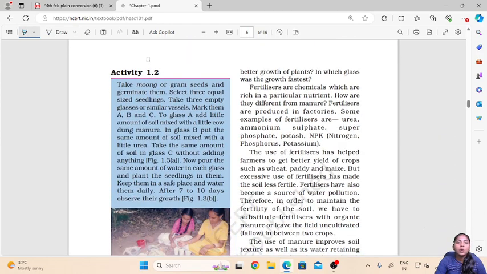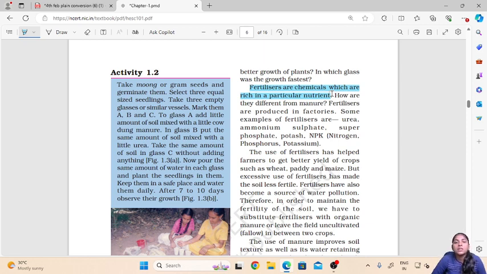So now we have seen what is manure and what are the different types of manures. Let us see what are fertilizers. Now we have already read that fertilizers are the substances which are provided to the plants in the form of nutrients for their healthy growth. So fertilizers are chemicals which are rich in a particular nutrient.